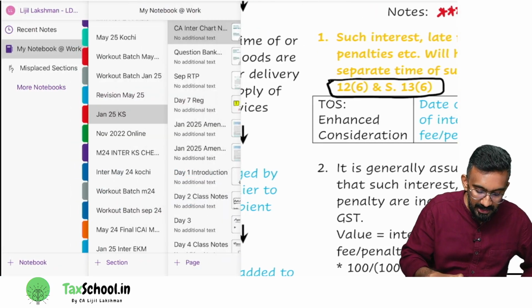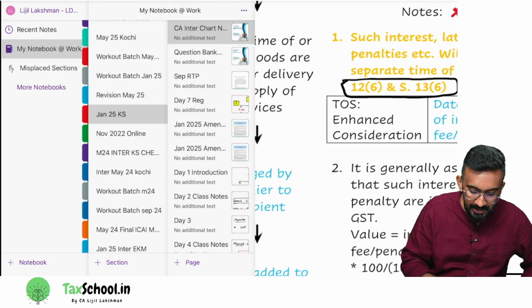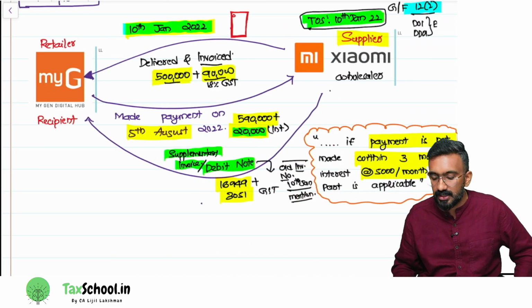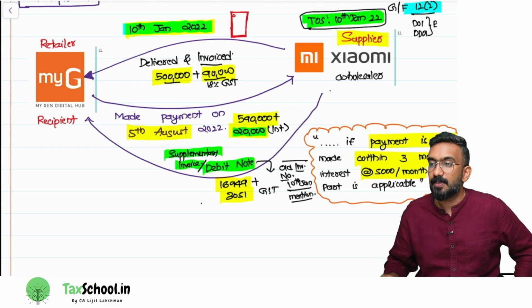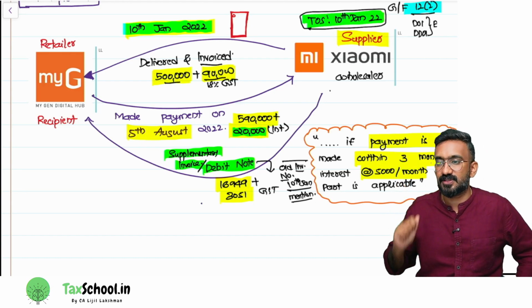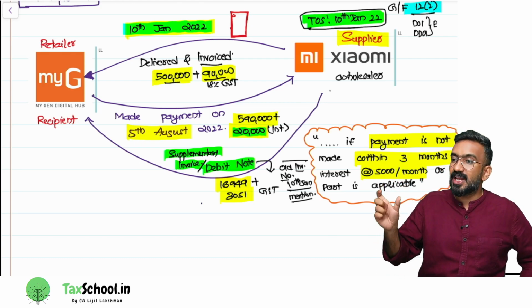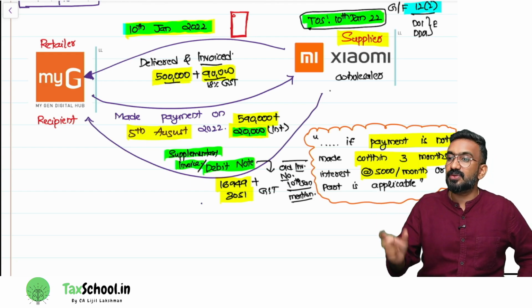In our example, can you tell me what will be the time of supply for this 20,000 GST to be paid by Xiaomi? It will be the date of payment of this interest. When did they pay this interest? They paid this interest on 5th of August. So Xiaomi will have to pay GST considering 5th of August as the time of supply.